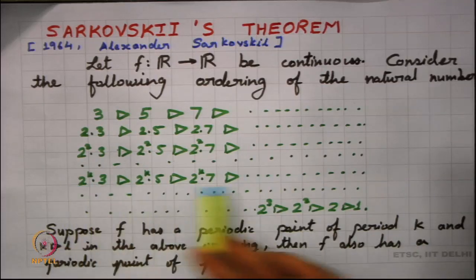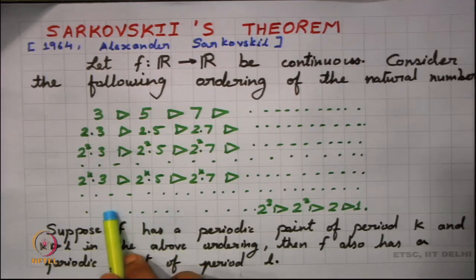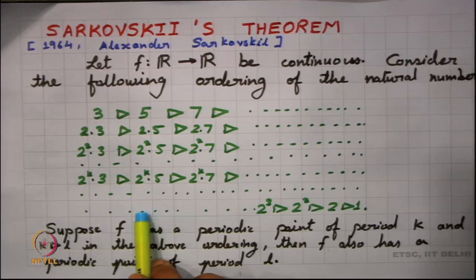We continue this process, and what remains in the end is only the powers of 2, because all multiples of odd numbers are exhausted. So, we look into the powers of 2 and then we order the powers of 2 now in a decreasing order.